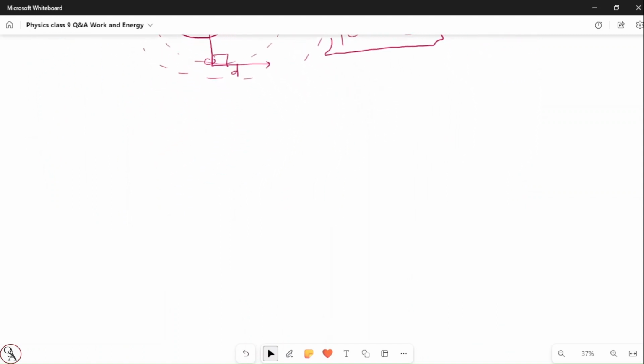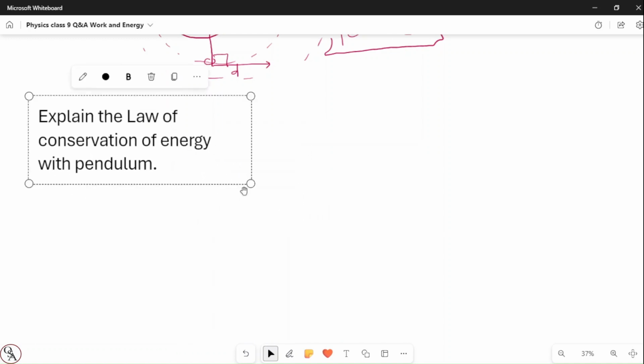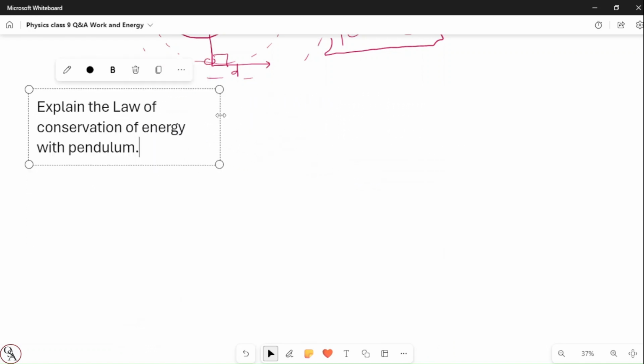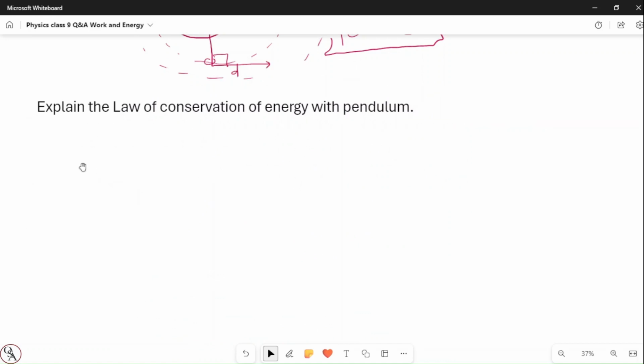Let's move over to the next question. The next question is again a theoretical question. The question here is: explain the law of conservation of energy with the help of a pendulum, right? Before moving to the pendulum, what does the law of conservation of energy say?